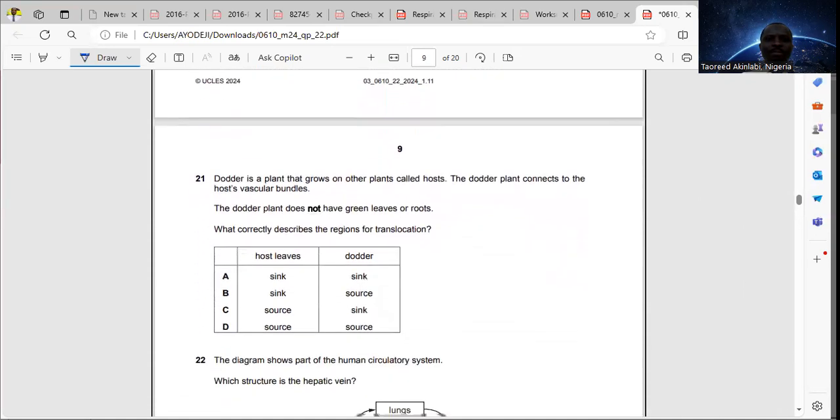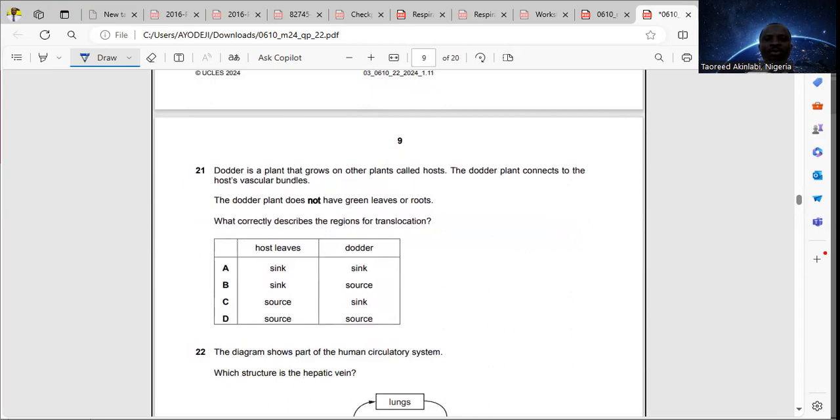21. Dodder is a plant that grows on other plants called hosts. The dodder plant connects to the host vascular bundles. The dodder plant does not have green leaves or roots. What correctly describes the region of translocation? Translocation simply means transport of manufactured food in plants. Because dodder plants do not have green leaves, all right? It will not be able to manufacture food itself, and the food has to be transported around.